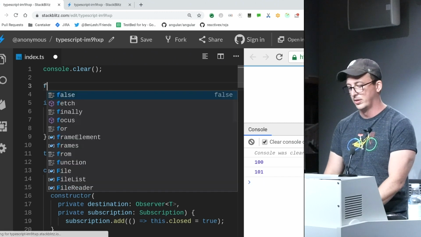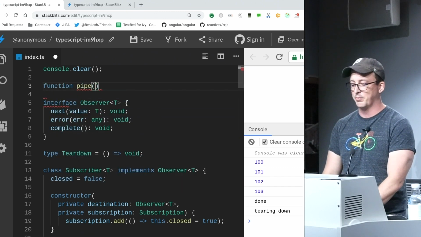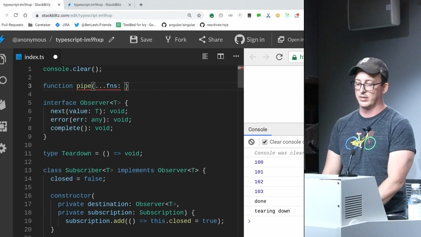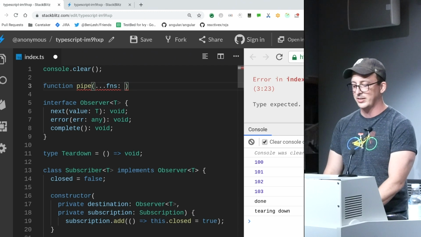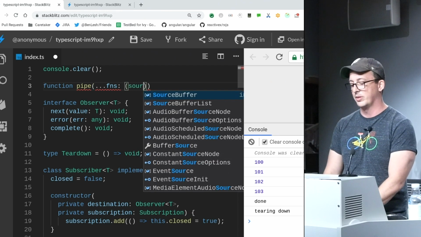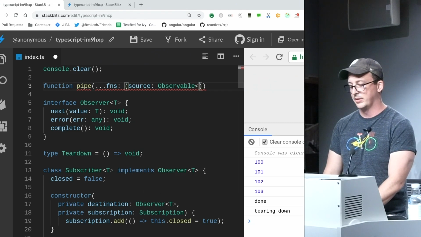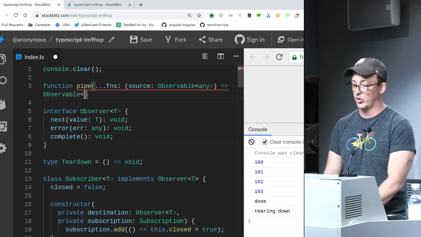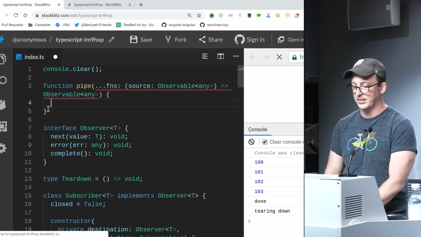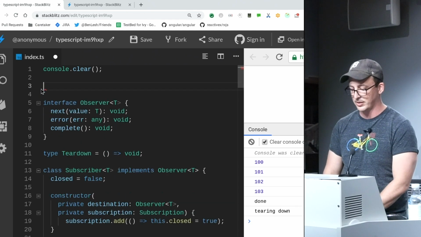It's very, very small. Pipe takes a rest of arguments of functions. And these functions, in this particular case, are always going to be of this shape, where it's a source observable, in this case any, to observable of any. Typing this is actually hard. I need to define this below because that doesn't exist yet.